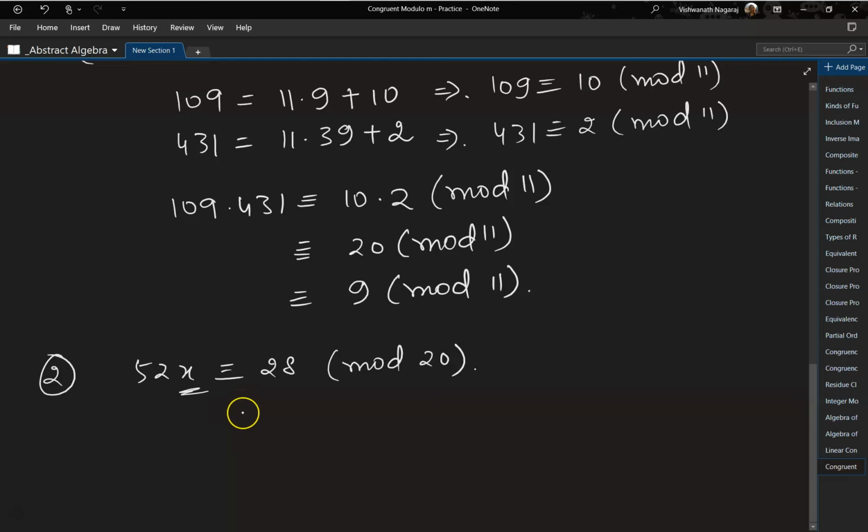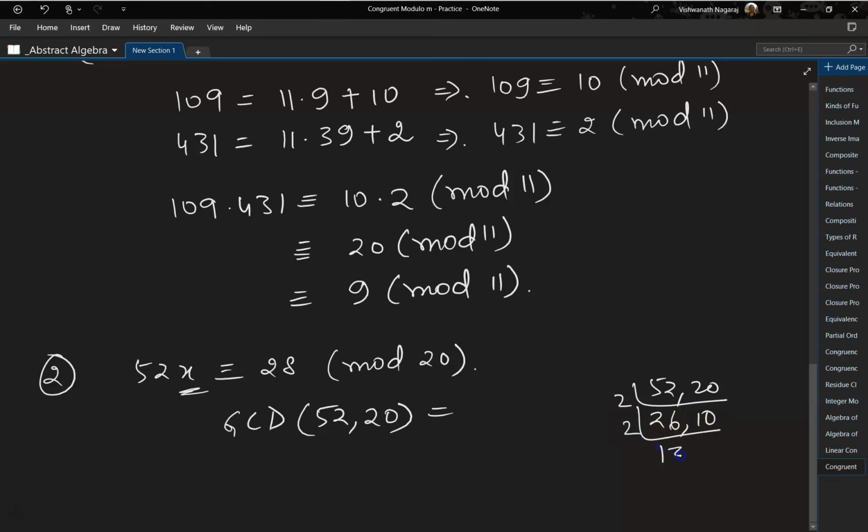So for that, let's figure out the GCD of 52 and 20. So this is 4. So 52, 20, 2 2s, 2 6s, 2 10s, 2 1s, 2 3s, 2 5s. So 4 is the GCD and 4 divides 28. So therefore there exists a solution, and not only a solution, 4 solutions.